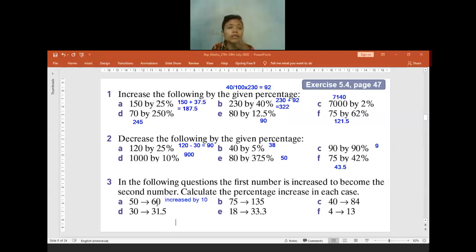So the original value is 50, right? So I need to check 10 is how many percent out of 50. You can do 10 by 50 times 100, which equals how much? 20%, right? Yes, teacher. 20%.